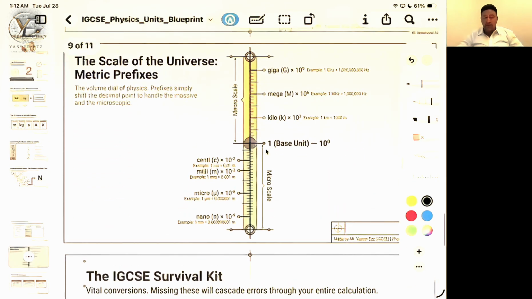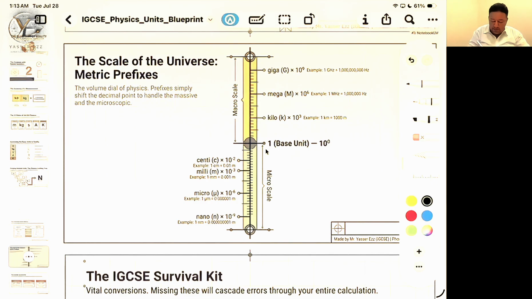Okay, let's go to the prefixes. Prefixes are letters written before the unit, giving the unit a value, bigger or smaller. Physicists don't like to write too many zeros, so instead they use prefixes. The base unit is 10 to the power of 0, and if we go down to a smaller value, we multiply by 10 to the power of a negative number. Centi is 10 to the power of -2, milli is 10 to the power of -3, micro is 10 to the power of -6, nano is 10 to the power of -9. And of course, they have shorthand symbols.